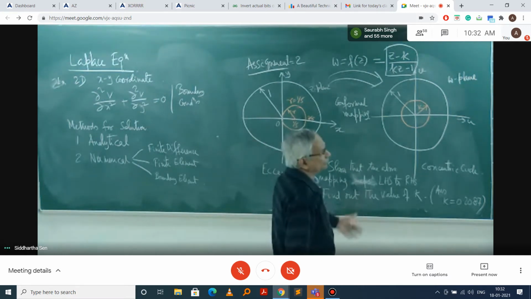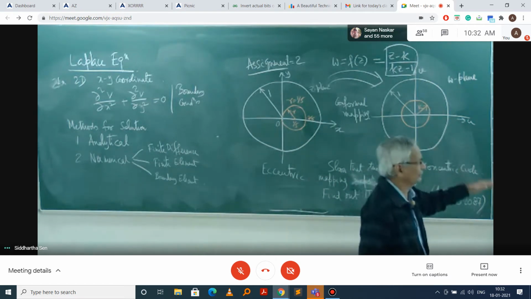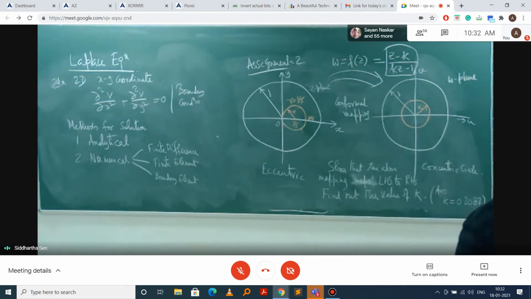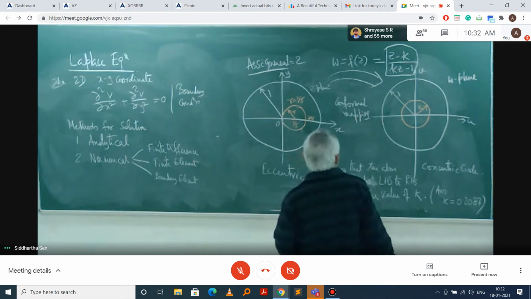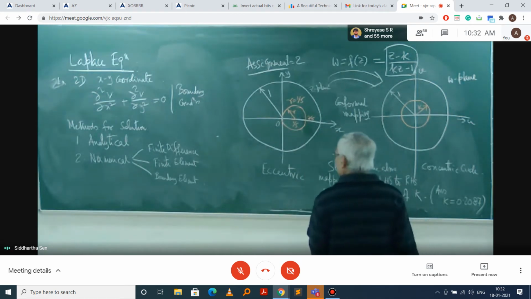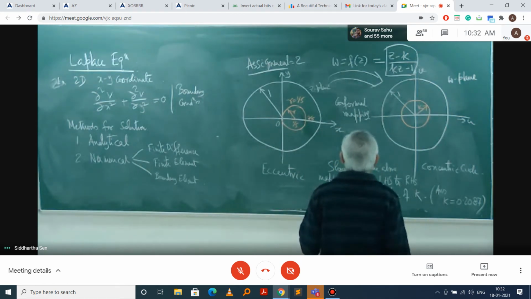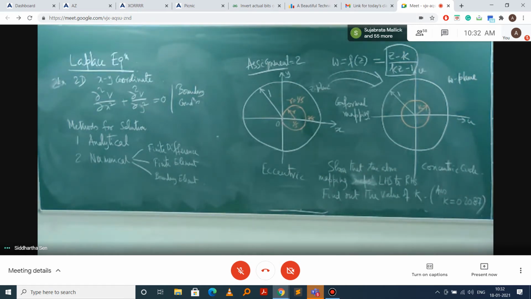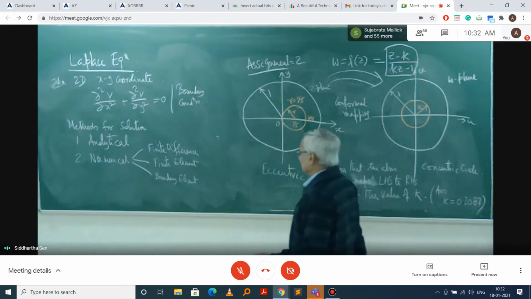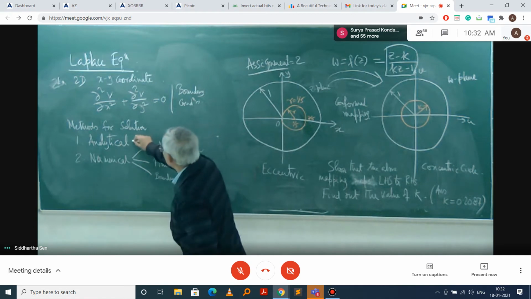We will have to do a lot of calculations with this transformation, that transformation, but we can find out the capacitance theoretically. But often it becomes more complicated. That's why I have simplified it. So it is too complicated to get an analytical expression, so we may look for a numerical one. I will discuss all these methods, at least these three.